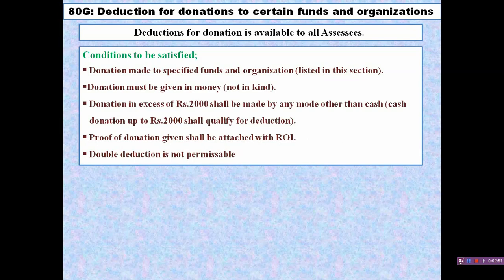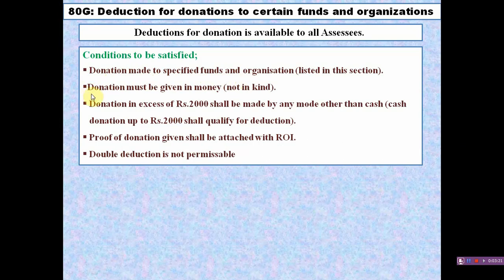If any donation is made by an assessee to a fund which is not specified or to an organization which is not approved, such a donation cannot be claimed as a deduction under section 80G. It means only donation to specified funds and approved organizations are qualified for deduction under section 80G.